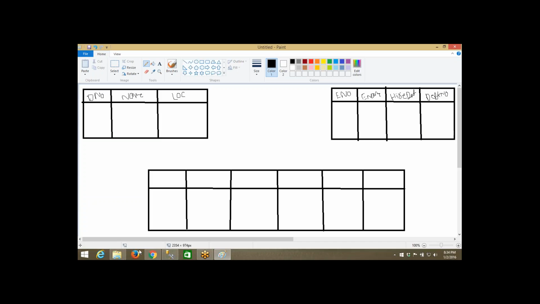Okay, now in the output I want to see employee number, employee name, okay, hire date, department number, department name and then location. Now this is department table, okay, and this is employee table, that you know very well.